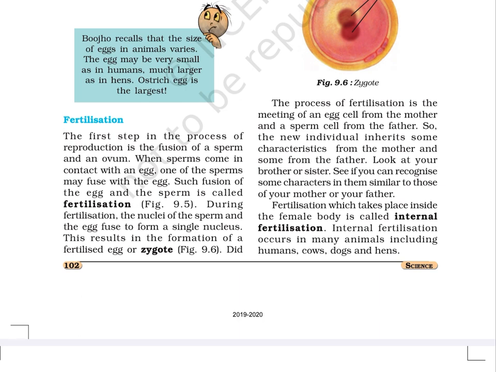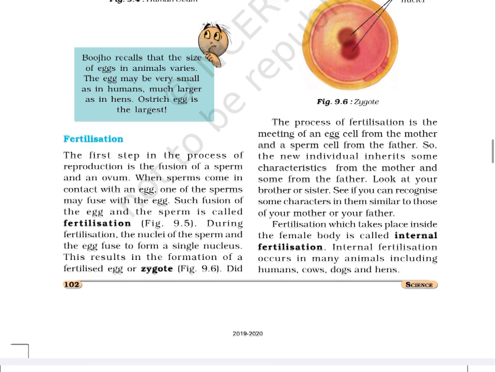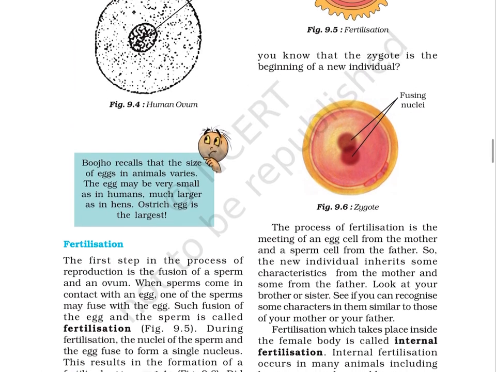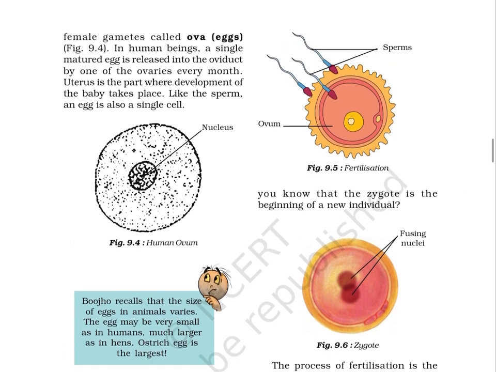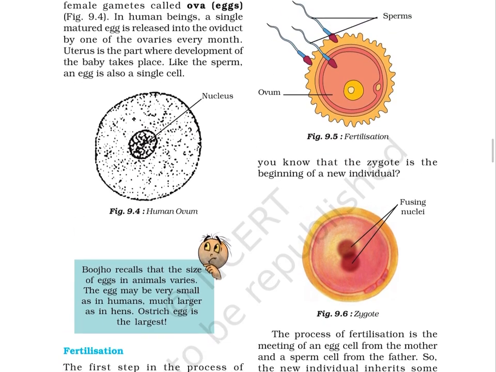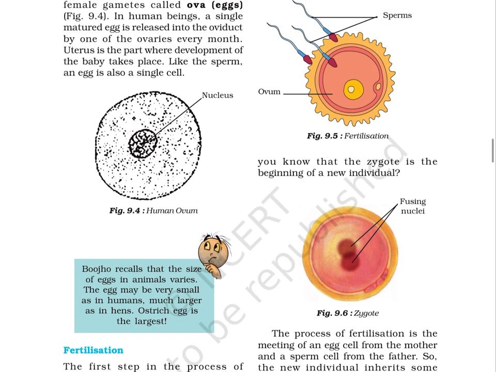During fertilization, the nuclei of the sperm and the egg fuse to form a single nucleus. This results in the formation of a fertilized egg or zygote. Figure 9.5 tells us about fertilization. In the image, we can clearly see ovum and sperms.